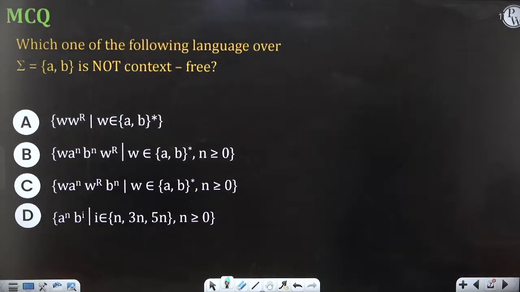Which one of the following languages over sigma is not context free? It is a tough question. It's not so tough, but you just need to know that when you put the minimum values, you get some observation. So you should know how to understand these problems. Some of them may be very easy. Let's try to guess if it is not possible for you. Not context free is easy. Context free might be difficult because there are so many context free languages here. There's some pattern you can't do with the stack. So what is the pattern?